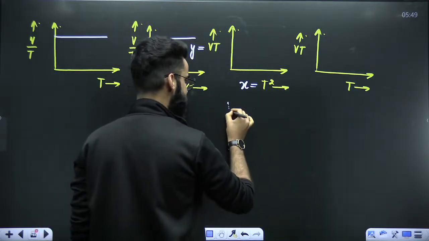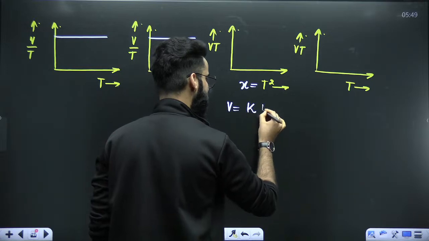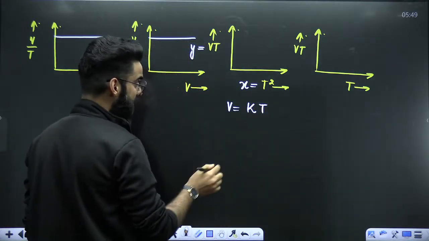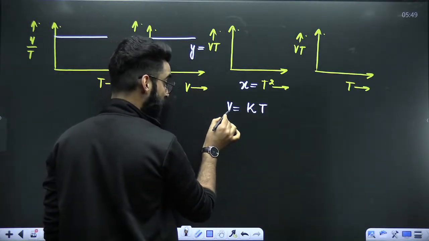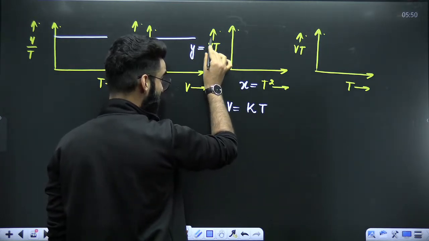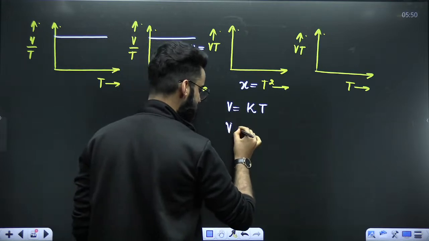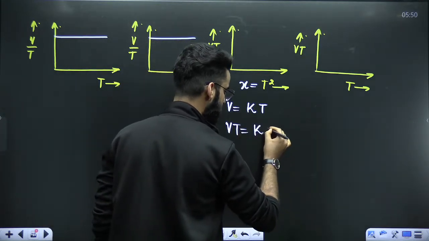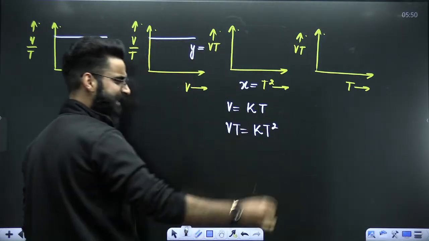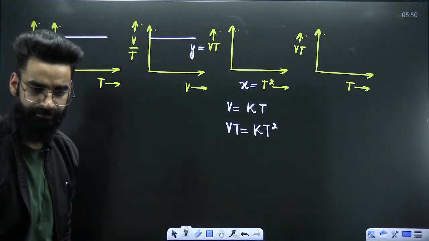Now the basic equation says that V is equal to K multiplied by T. But along the y-axis we are not plotting volume, we are plotting Vt. So I'll multiply this equation throughout by temperature so that it becomes Vt is equal to KT square. Why?